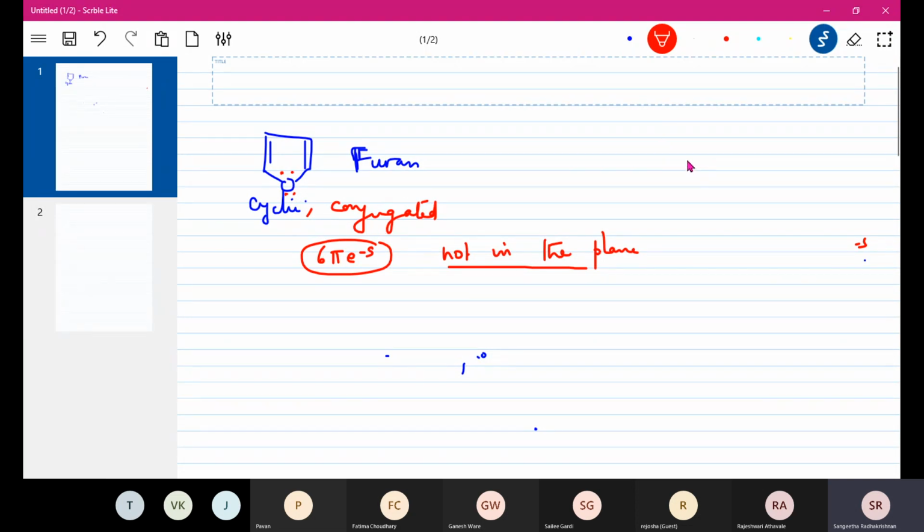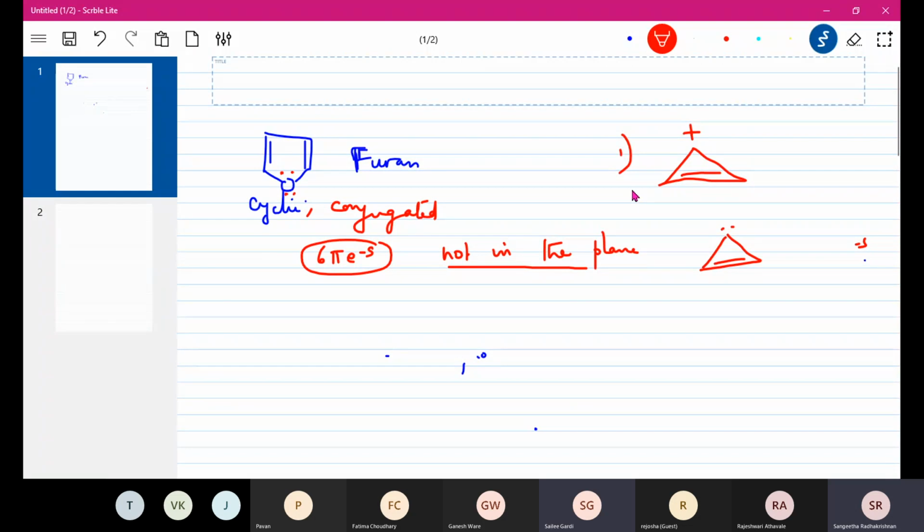Then one more last example I will give you is: tell me in both cases which is aromatic or non-aromatic or whatever. The first one.